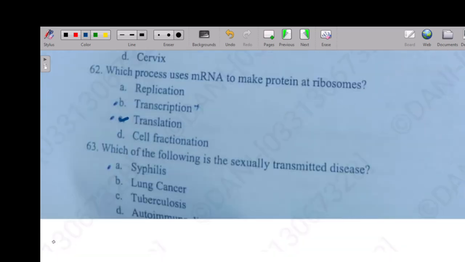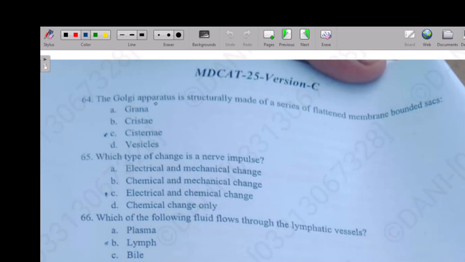So the next one, which of the following is a sexually transmitted disease? Syphilis, lung cancer, tuberculosis, autoimmune disorder. So the right answer is option A, syphilis. So the next question is, the Golgi apparatus is structurally made up of a series of flattened membrane-bounded sacs. Option A grana, option C cisternae, option D vesicle. So the right answer is option C, cisternae.